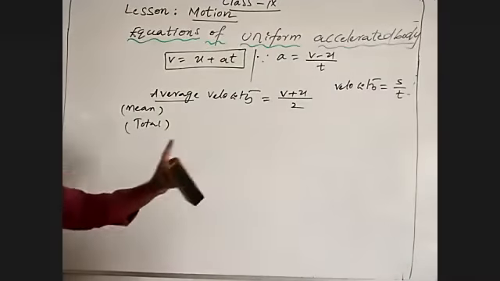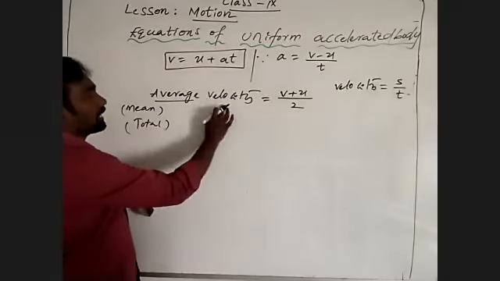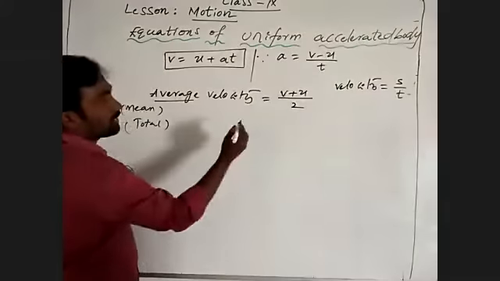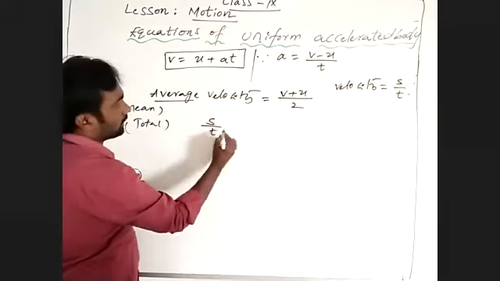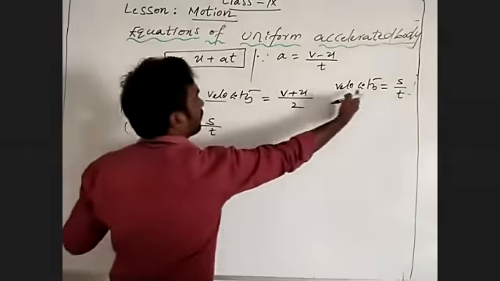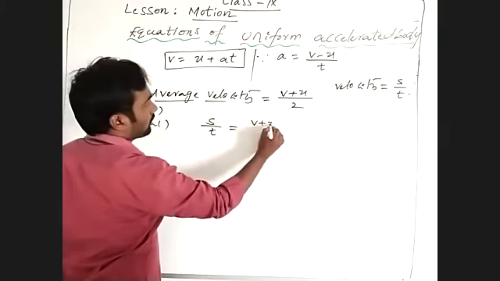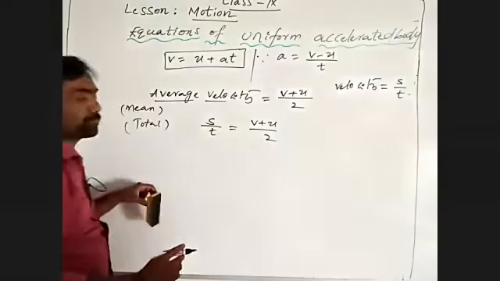So (v plus u) by 2. Average velocity is s by t, so s by t is equal to (v plus u) by 2.